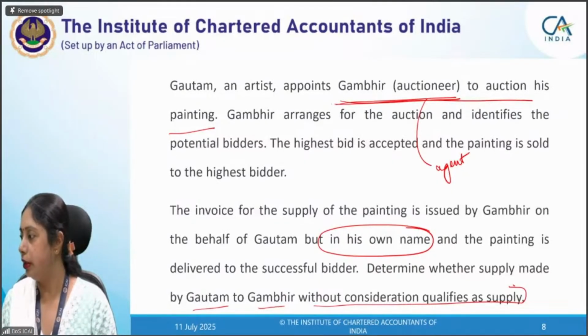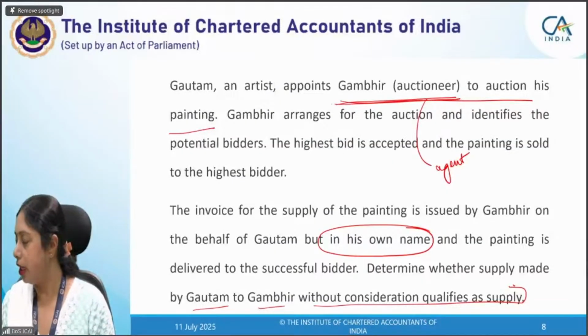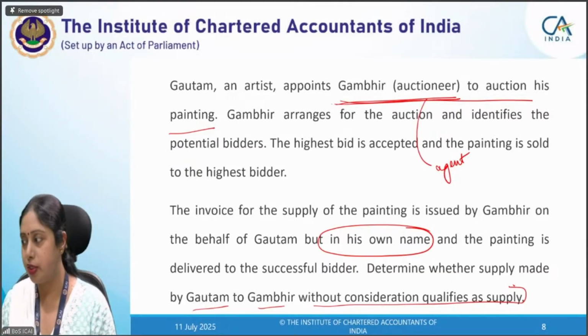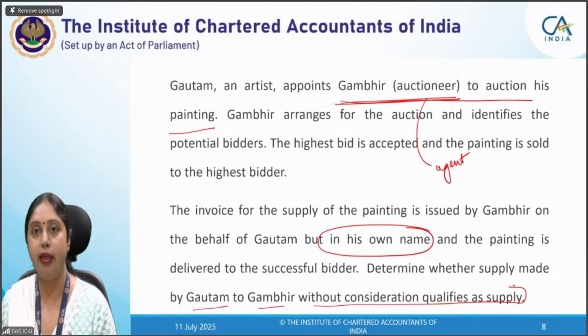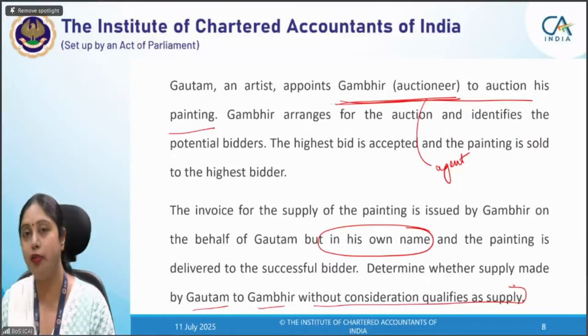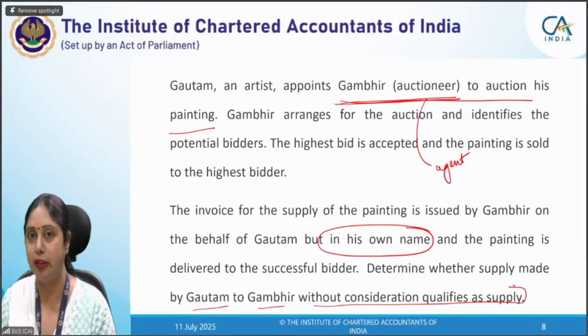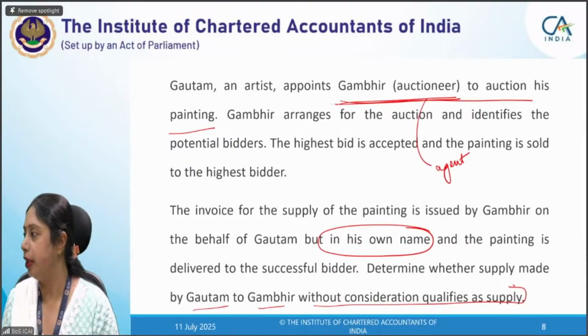Dhruv, yes. And the reasoning is also correct. So that means you know that provision correctly. Asha is asking something: in case of different registrations in the same state, will it be called a distinct person? Yes, they will be called distinct persons and it will become a supply if any transfer is there between these two places of business. I would not say establishment. They will be distinct persons and any transaction between them will be a supply.